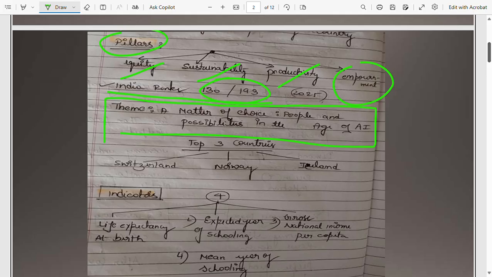So we have top 3 countries. The first is Switzerland, then Norway, and the third is Iceland. So even these three countries are important from the exam point of view. The top three countries are Switzerland, Norway, and Iceland.